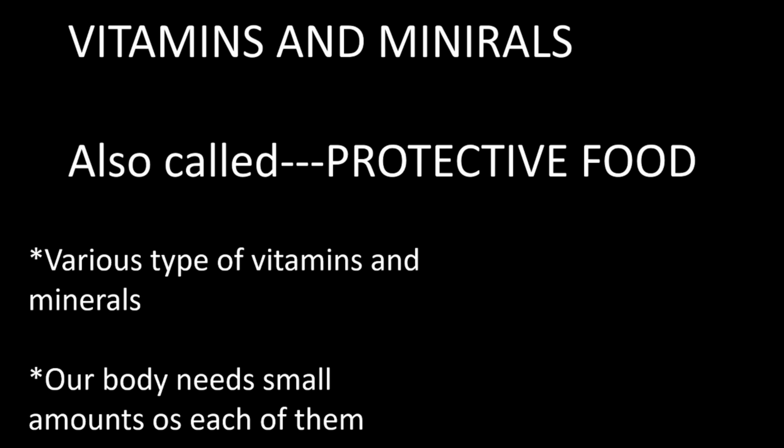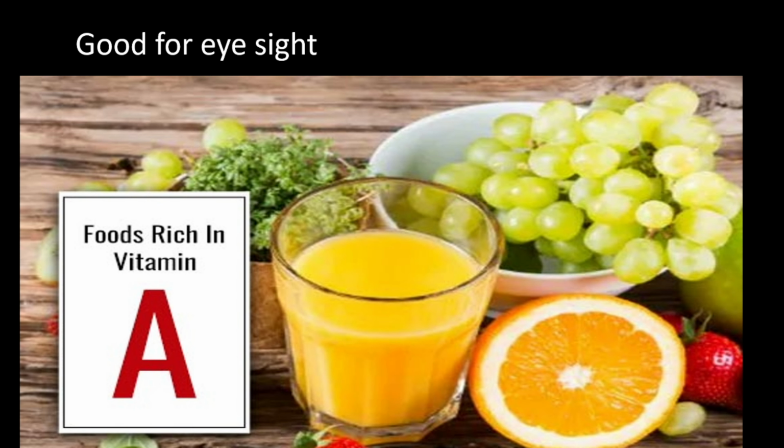Okay. Now, various types of vitamins and minerals are there. For example, you have vitamin A, vitamin B, C, D. Then you have E. Then after E, you have K. Now, all these, our body needs a small amount of each of them. So, I'm going to show you slides of food rich in each vitamin, alphabet by alphabet. Okay, let's see that.